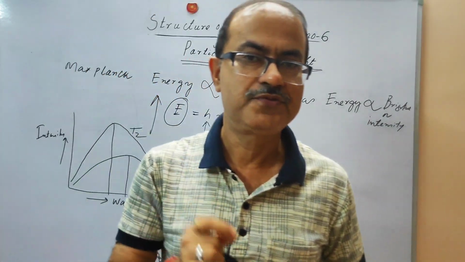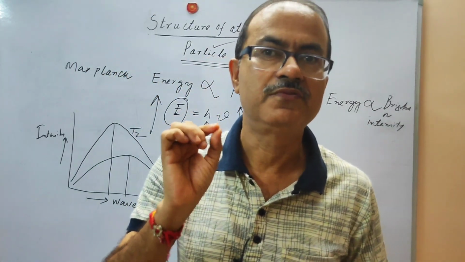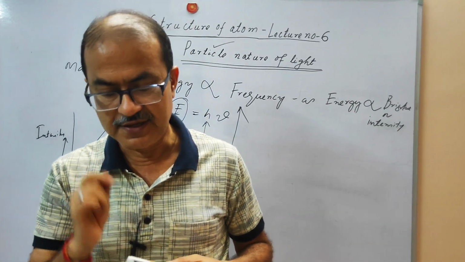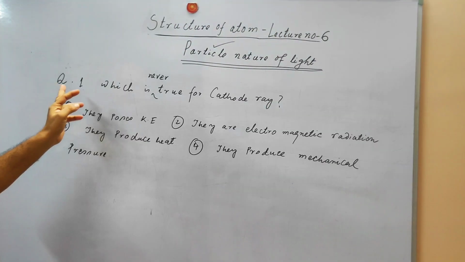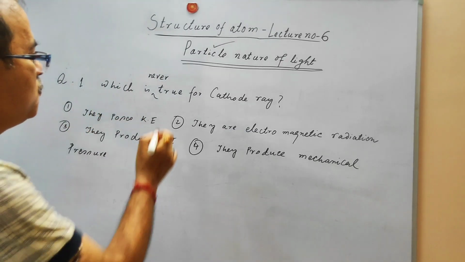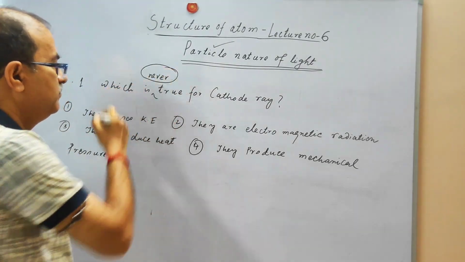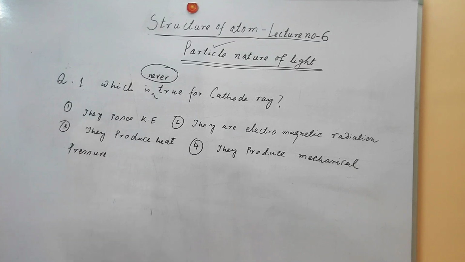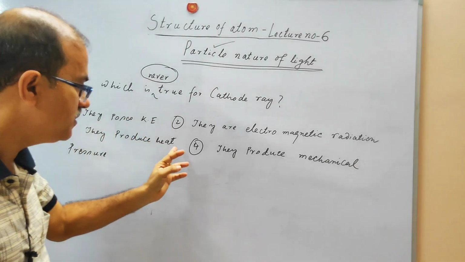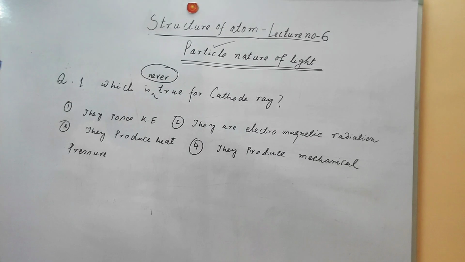Now we will give some numericals, some questions that can clear your concept of the electrode. Question number 1. Which is never true for the cathode ray? They possess kinetic energy, they are electromagnetic radiations, they produce heat, they produce mechanical pressure.